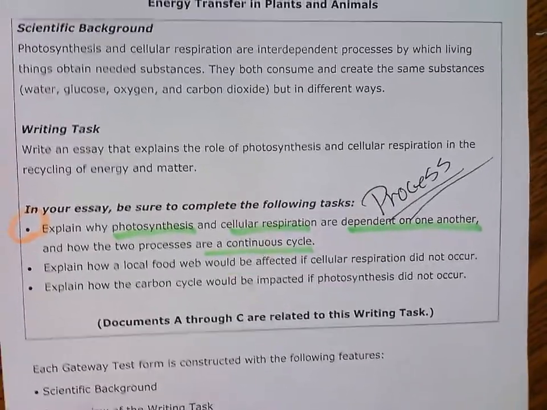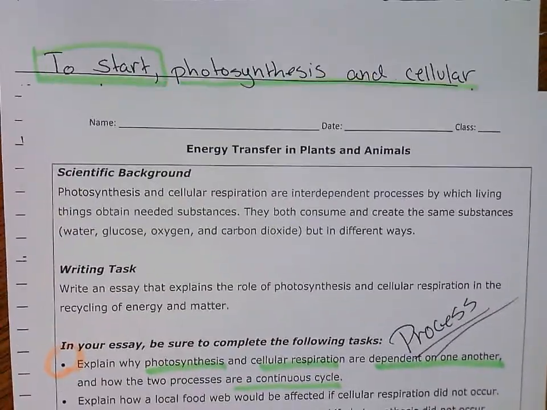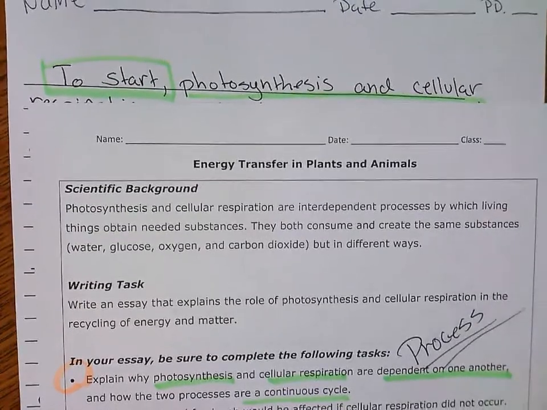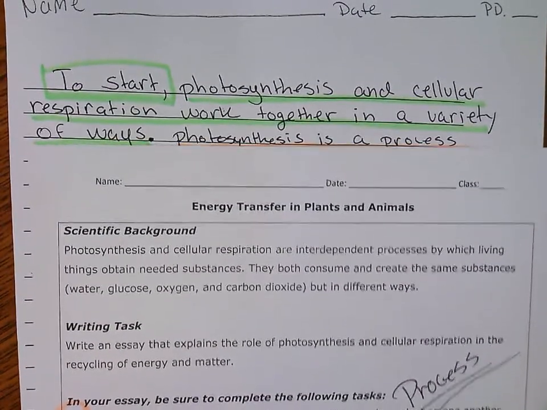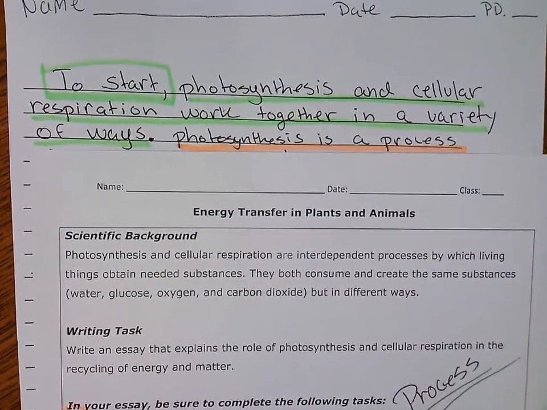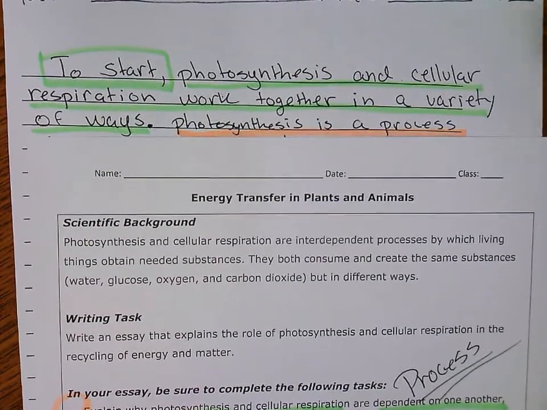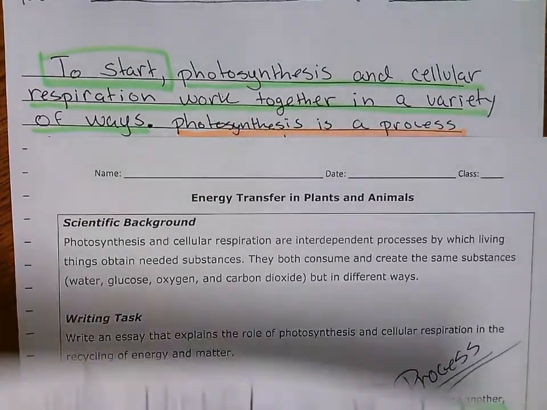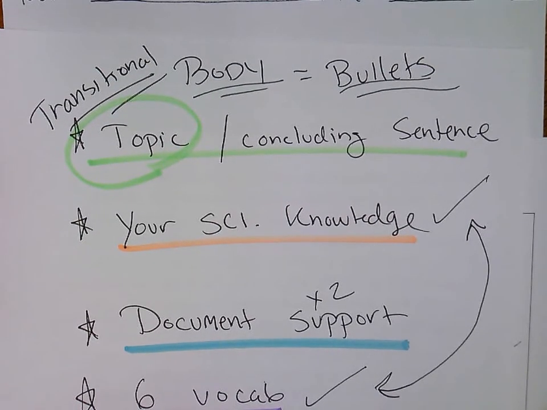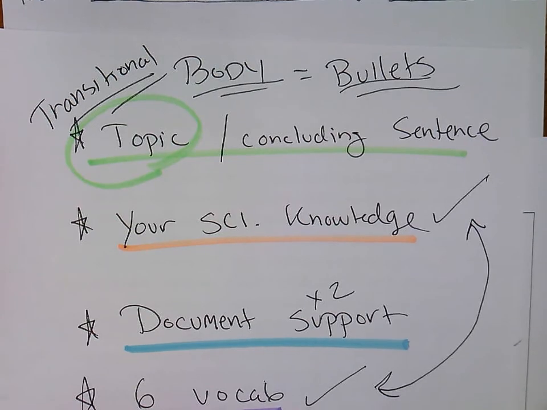Let's take a look, all right? To start, photosynthesis and cellular respiration work together in a variety of ways. So, hey, that's what I'm going to talk about. I'm going to talk about these 2 things. I'm going to explain them. I'm going to say how they work together. I'm going to say how they are a continuous cycle. Okay, next thing. Now remember, every sentence in orange is going to be my scientific knowledge. Everything in blue will be document support.